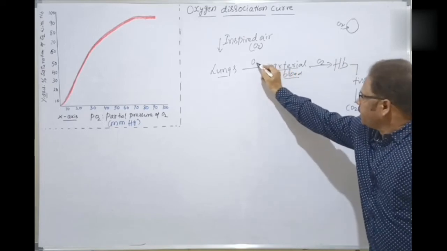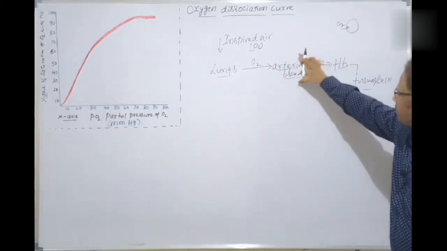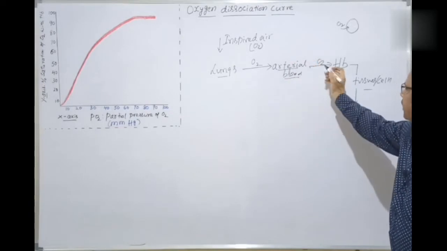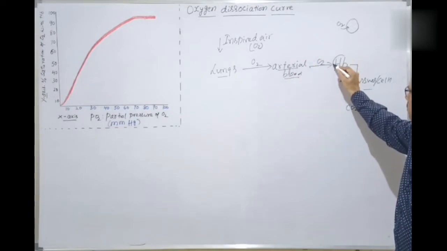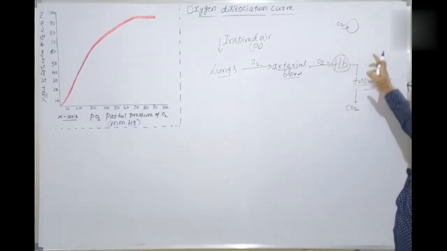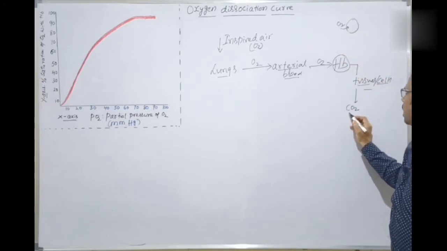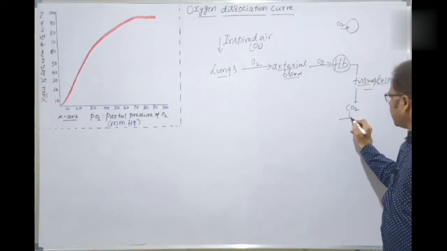Oxygen is carried by the arterial blood, the oxygenated blood, bound by the hemoglobin and supplied to the cells for catabolism. After catabolism, that is oxidation, carbon dioxide is released and that is again picked up by hemoglobin.